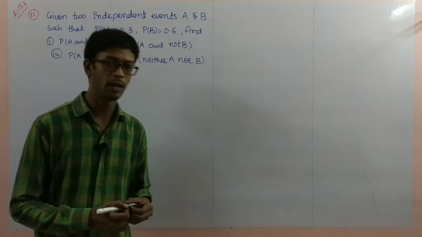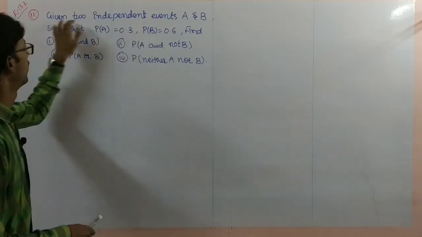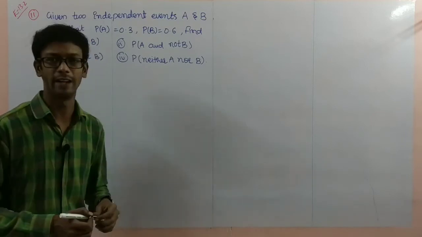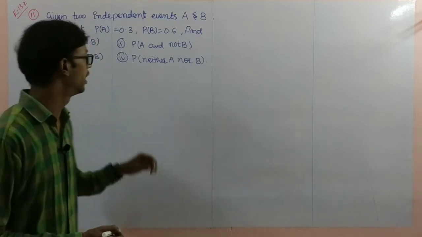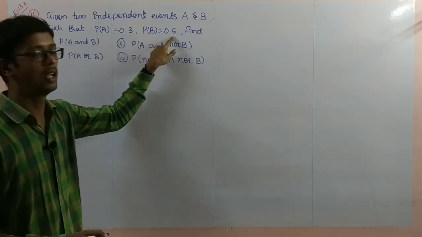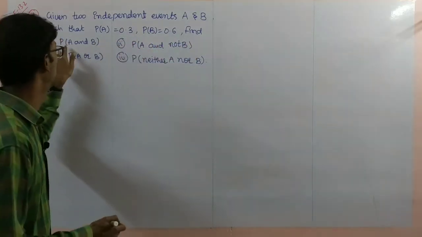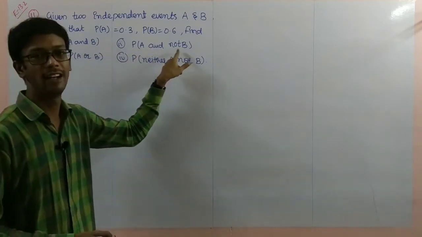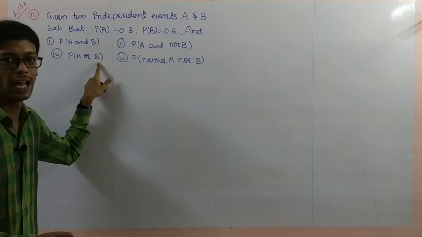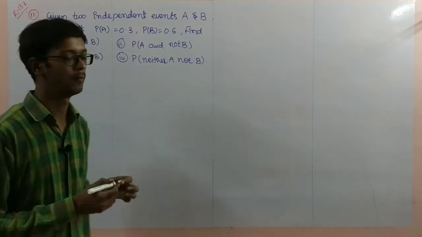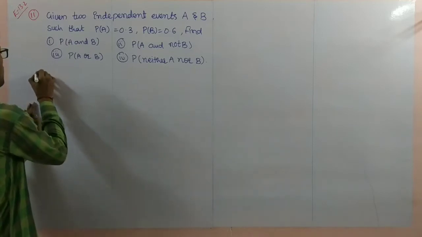Now, problem number 11. Given two independent events, A and B, such that P of A is 0.3 and P of B is 0.6. Find probability of A and B, probability of A and not B, probability of A or B, probability of neither A nor B. So these we have to find here.